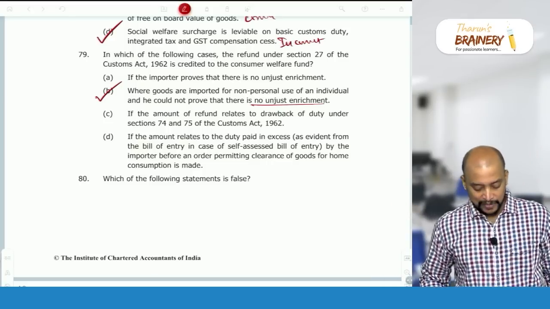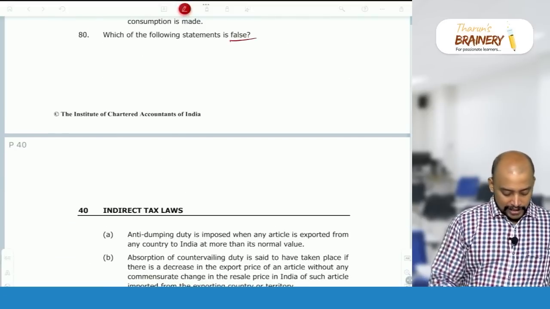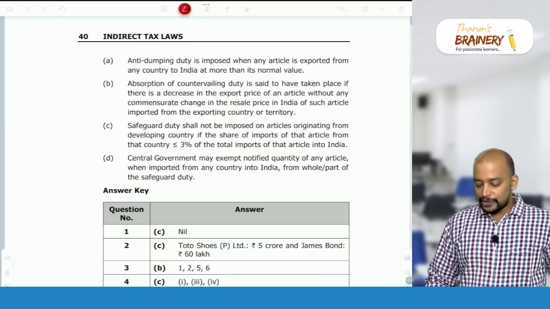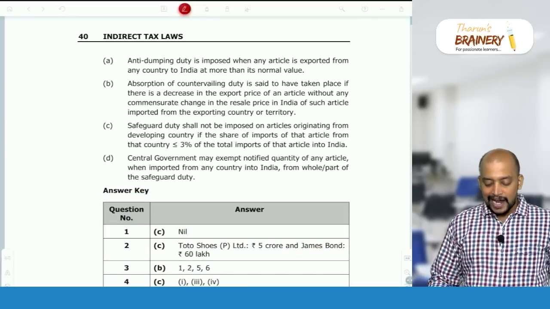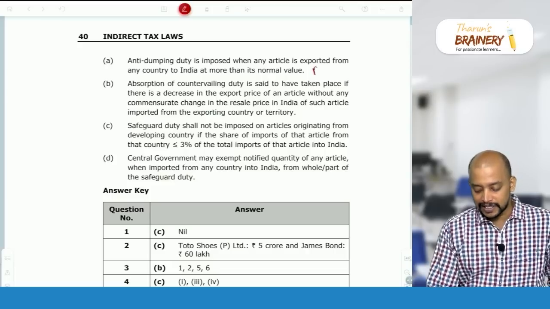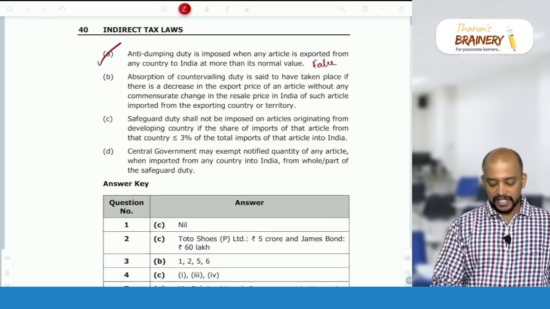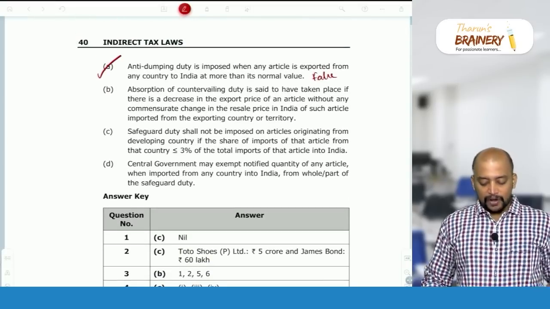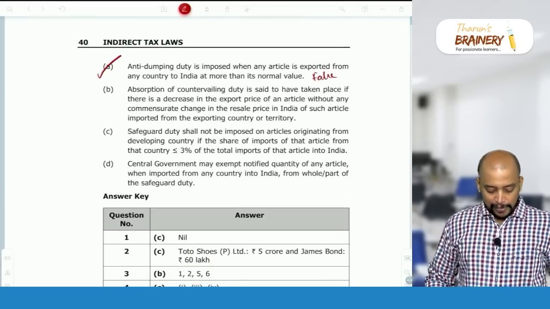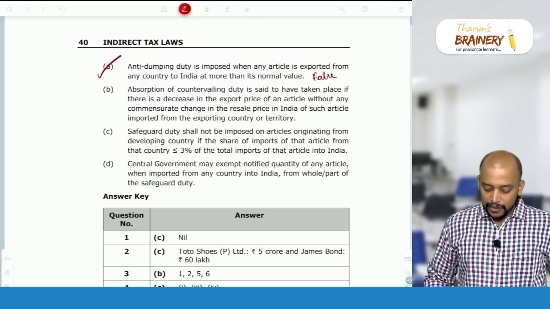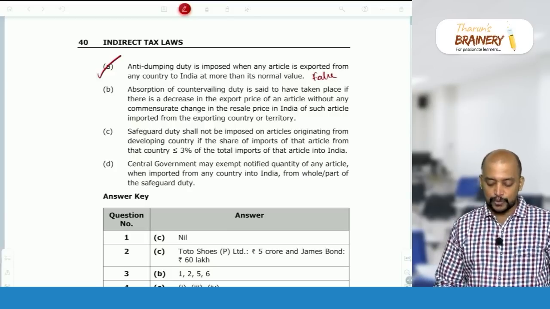Then 80, which of the following statements is false? Anti-dumping duty is imposed when any article is exported from any country to India at more than its normal value. False. Actually at less than its normal value. So which of the following statements is false? A. Absorption of countervailing duty is said to have taken place if there is a decrease in export price of an article without any commensurate change in the resale price in India of such article imported from exporting country.